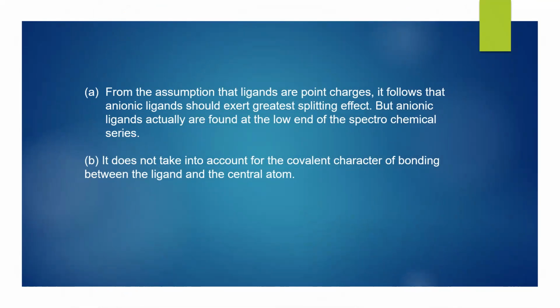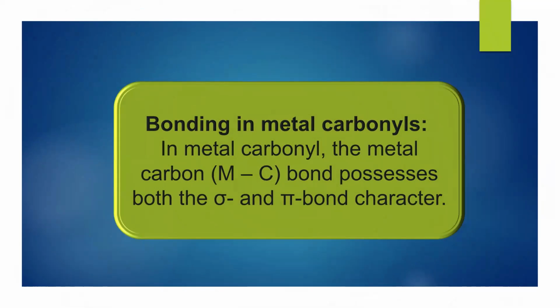It does not take into account the covalent character of bonding between the ligand and the central atom. Bonding in metal carbonyls: in metal carbonyls, the metal carbon bond possesses both sigma and pi bond character.